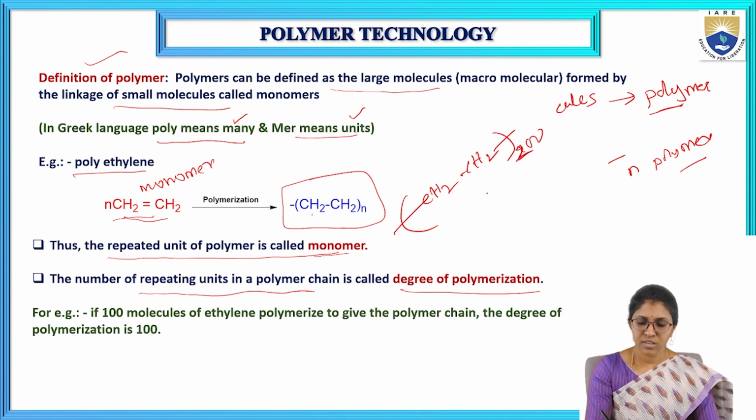If we take polyethylene, I am writing 100 or 200. The number of repeating units in a polymer chain is the degree of polymerization. In this example with ethylene, there are 200 repeating units, so the degree of polymerization of this ethylene is 200.